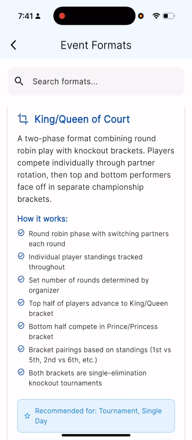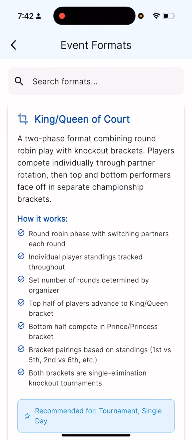The next thing we have is a king or queen of the court. So this was a custom format where you have round robin in the initial stage where you play with almost everyone in your group. Then if you have, let's say, 16 players, the top half, so the 8 players, will go into a winner's knockout to play for the king spot. And then the bottom 8 will go into the bottom 8 single elimination to be the prince or princess of the court.